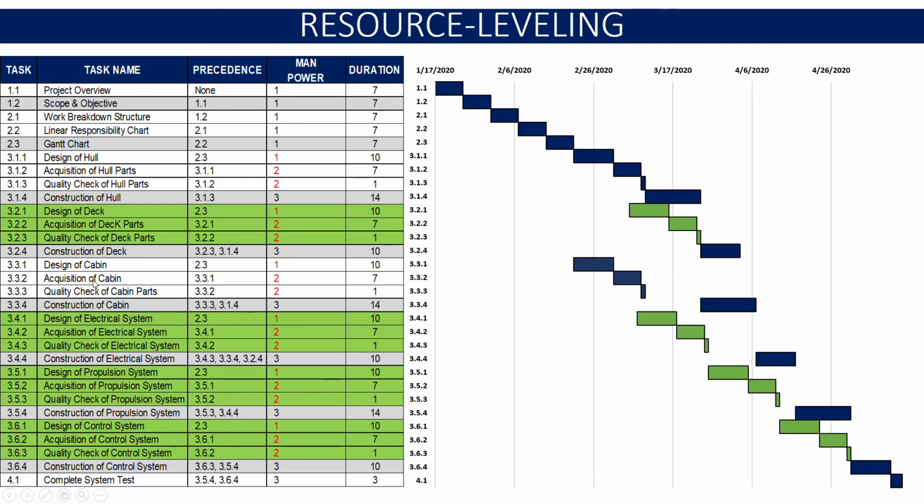Likewise, this second team will be transferred to the electrical system once design, acquisition, and quality check of the cabin system is completed. And the propulsion system and control system would be executed by these two teams in a similar way.